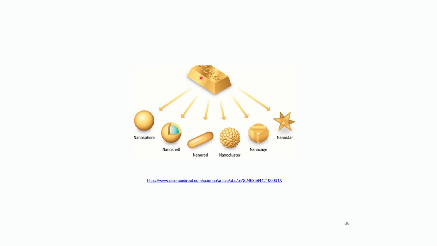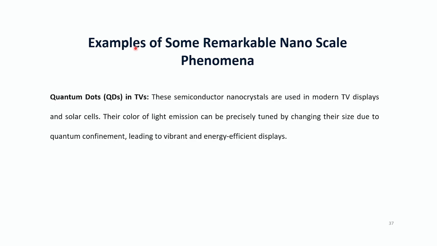That's just telling you the size and shape of the bulk gold, and then it can be converted to nanosphere, nanoshell, nanorod, nanocluster, nanocages or nanostars. So there can be various shapes and sizes of the same bulk material when broken down to nanoscale, and accordingly their properties are going to differ. So let's discuss examples of some remarkable nanoscale phenomena, and let's start with quantum dots.